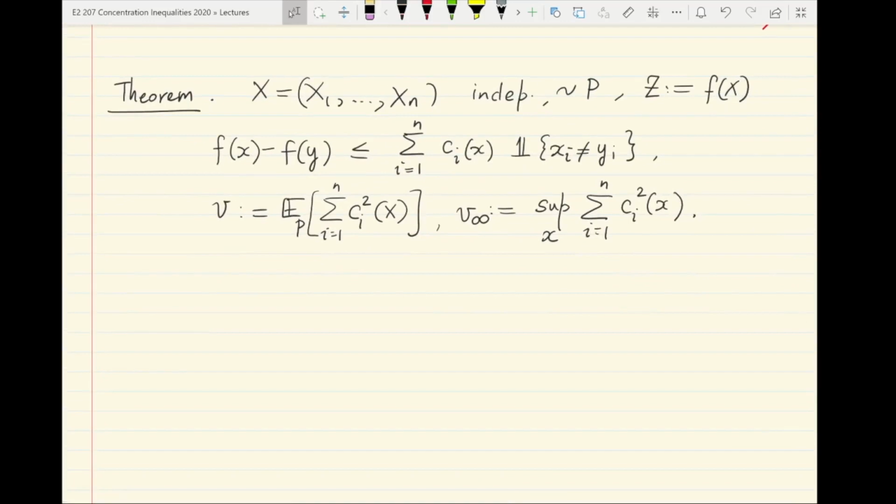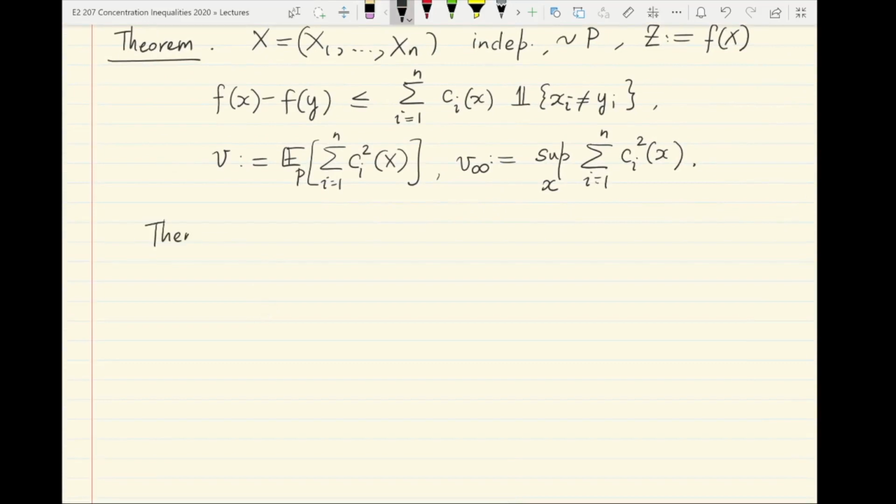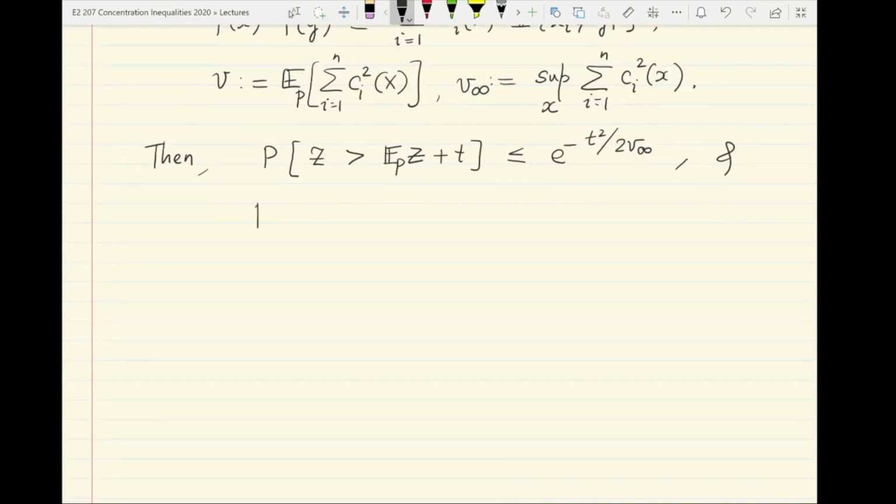and the result of the theorem is that under the P measure, the measure of the independent xi's, the probability that z exceeds EPZ plus T is at most e raised to minus T square by 2 V infinity, and on the left tail side, the probability that z is less than expected value of z minus T is at most e raised to minus T square by 2 V, which is a much lesser sub-Gaussianity constant than V infinity in many cases, and this holds for all T positive.